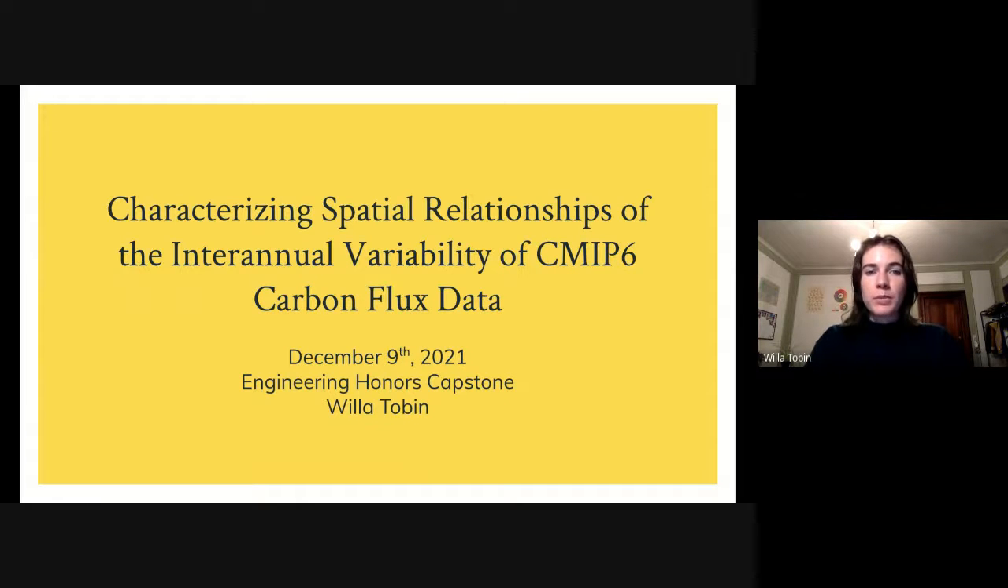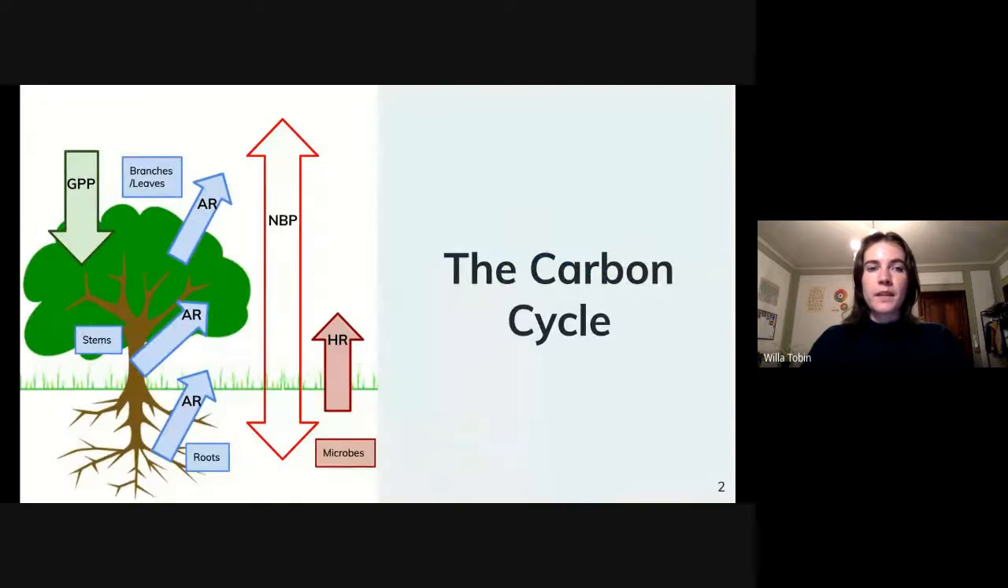Today I will be presenting my capstone project titled Characterizing Spatial Relationships of the Interannual Variability of CMIP6 Carbon Flux Data. So to start off with some background on the carbon cycle.